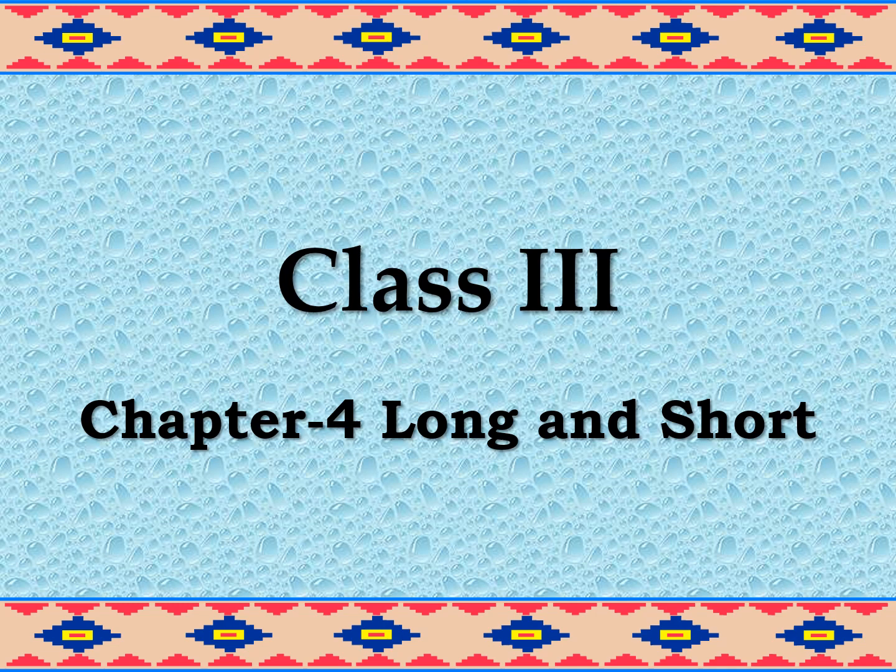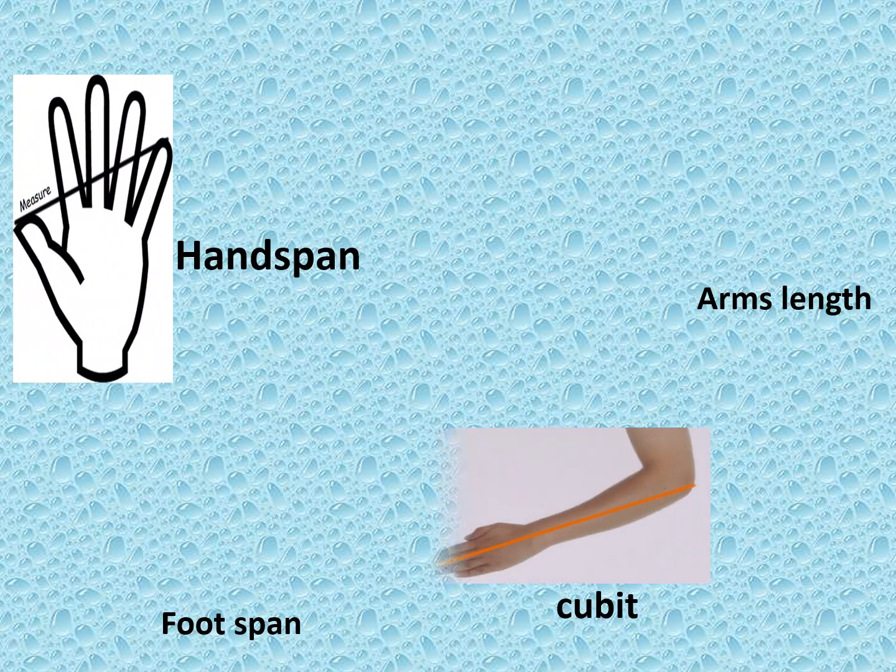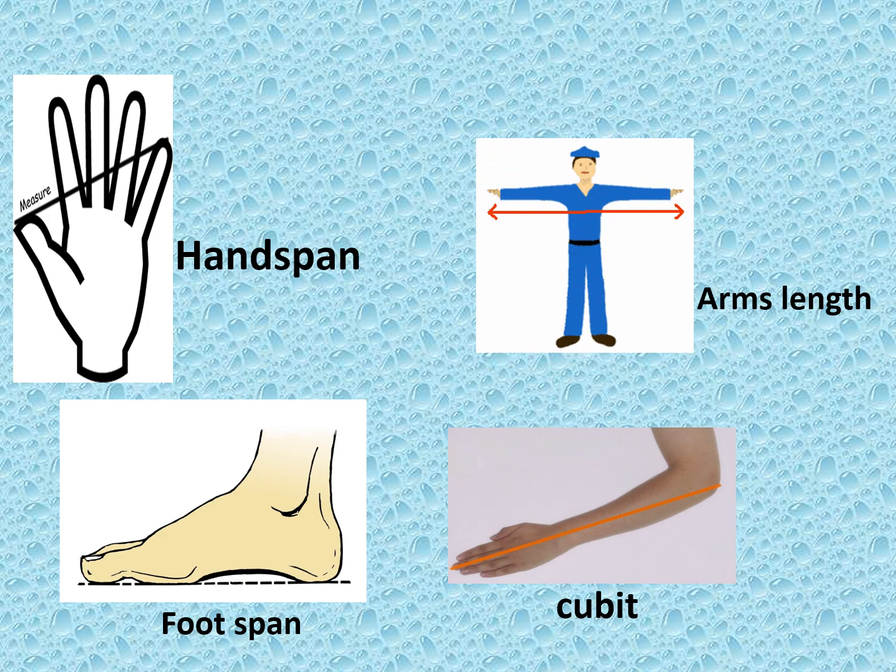Hello children, let us continue with the chapter Long and Short. As I've told you earlier also, in the olden days when people had to measure length, they didn't have a fixed unit to measure. They used to use their hand span, cubit or foot span. But these units were not uniform or standardized. So, while measuring the same object, different people used to give different measurements for the same length.